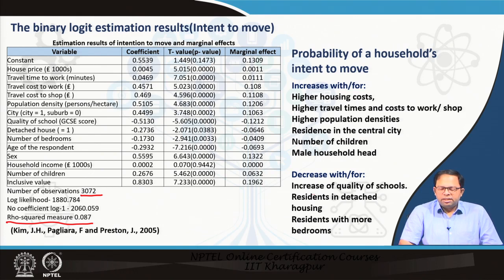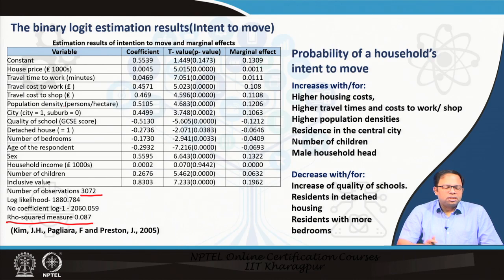It decreases with an increase in the quality of schools. That means if the area has better quality schools, I will probably not wish to move. Residents in detached housing, that is, if I am already living in a detached house, people don't want to move. Residents with more bedrooms will not want to move. So this is the reason we have positive and negative influences. We need to understand the logical reasons what influences my decision to move, and then check if the findings from my model actually match the logical reasons. I will explain in the next lecture what the coefficients are, how these are determined, and how to interpret these models in detail.